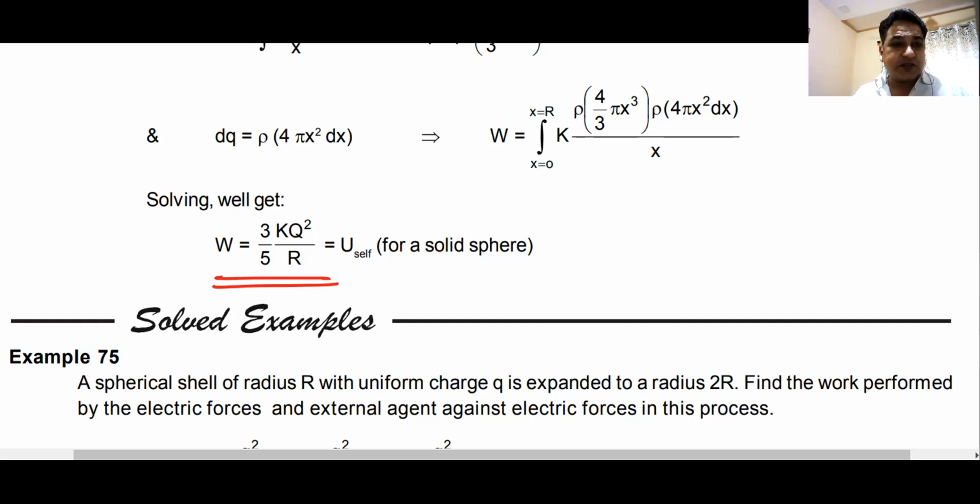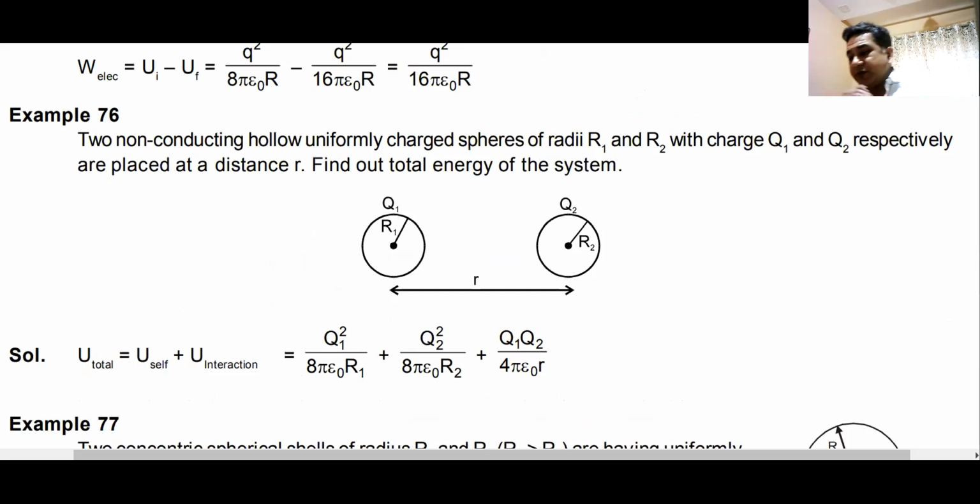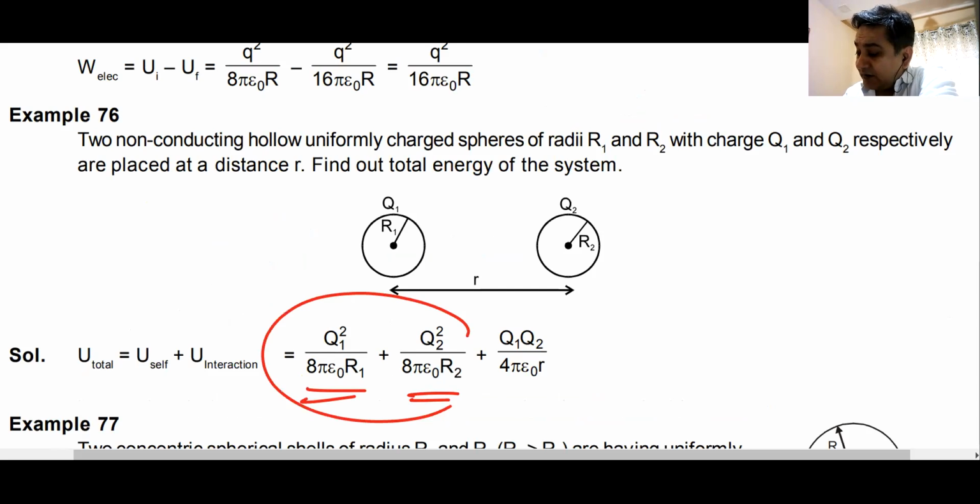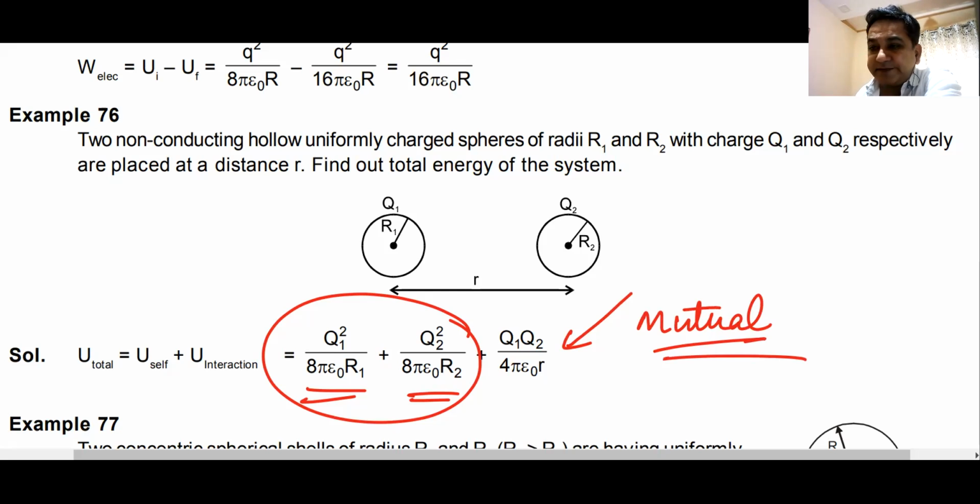This is a small question based on the concept that should be able to clear it. Two non-conducting hollow uniformly charged spheres. So it is a hollow sphere, so the self energy is kq square by 2r. Both are positive. These are the self energies and this one is the mutual energy. Do we understand this?